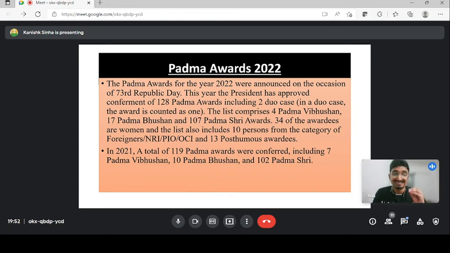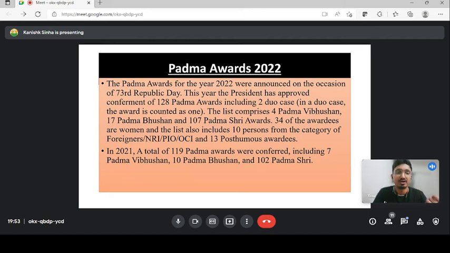Guys, don't take it easy. Don't take it lightly. These are very important points if a question comes from the Padma Award. Each and every point that is mentioned in the slide. Total of 128: 4 are Padma Vibhushan, 17 are Padma Bhushan, and 107 are Padma Shri. Out of which 34 awardees are women, 10 are foreigners, and 13 are posthumous.